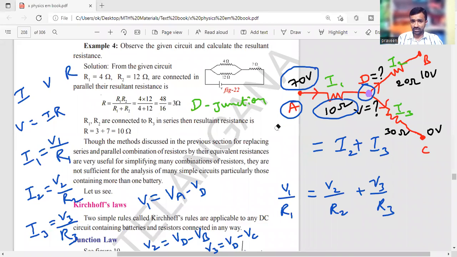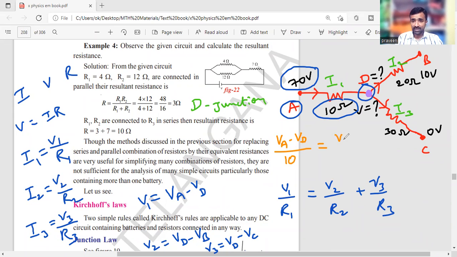So here I am going to clear something. I followed V1 by R1. So I am writing V1 is equal to VA minus VD, divided by R1, which is 10 ohms as given in your circuit.